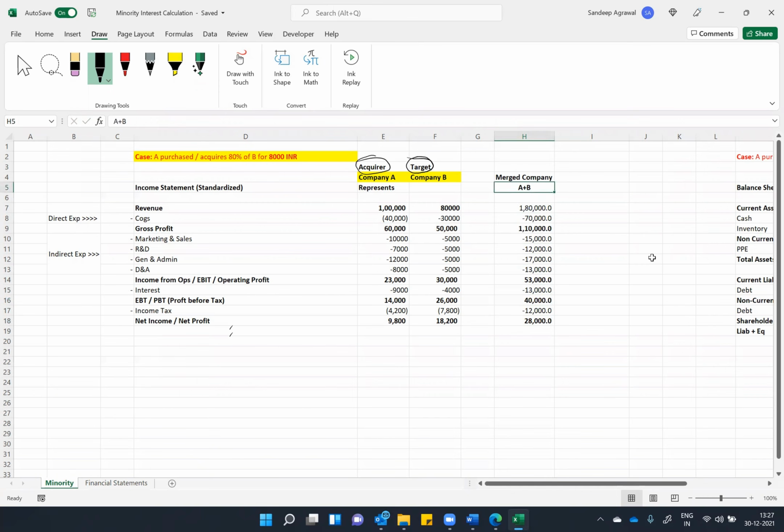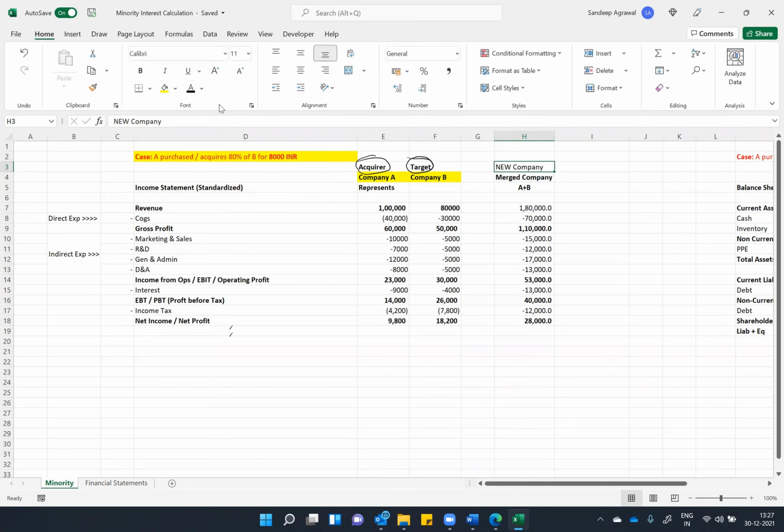So that will be a new company after acquisition, which can be any name depending upon the decision that they have taken. So this is a new company merged of A and B. So that is your merged company, but we have to discuss or show the minority case. What is a minority interest in this case, right?